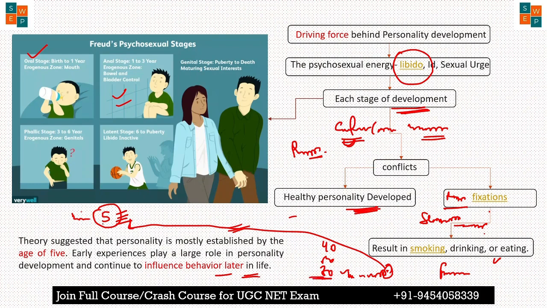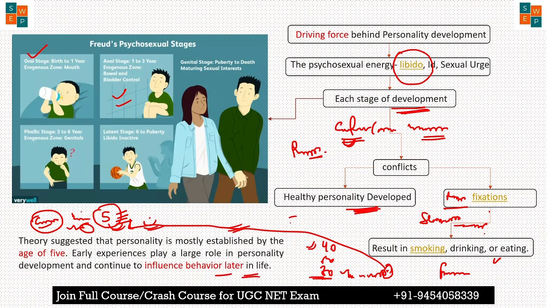Also later we will discuss how this is criticized by other thinkers, and how we can say that this personality or behavior is what we learn at the age of 5 years, and how this can influence the later age. So we will understand this criticism by the other thinkers also.